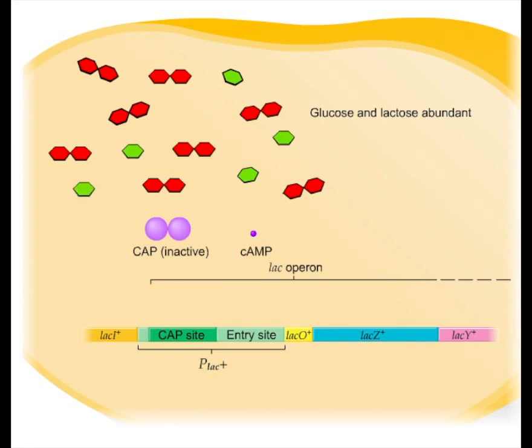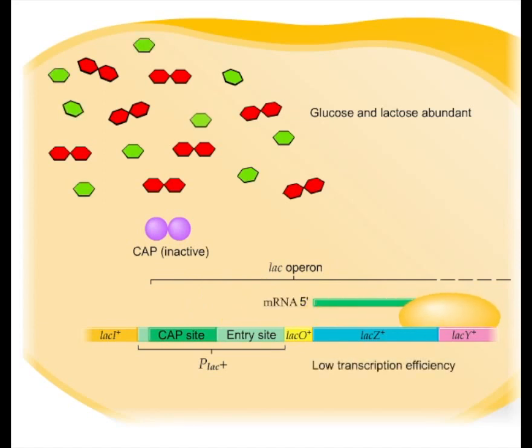High levels of glucose cause the levels of cyclic AMP to be reduced. This results in insufficient CAP-cyclic AMP complex to bind to the CAP site, which in turn does not facilitate RNA polymerase attachment to the promoter, so only a very low level of transcription can occur. This occurs even though repressor proteins are removed from the operator site due to the presence of lactose.